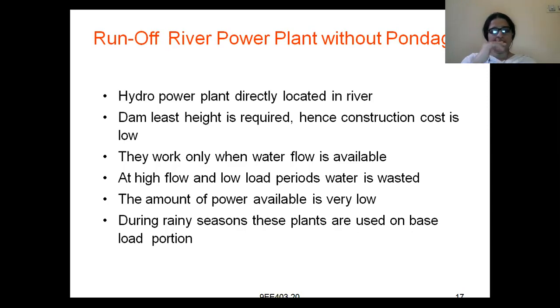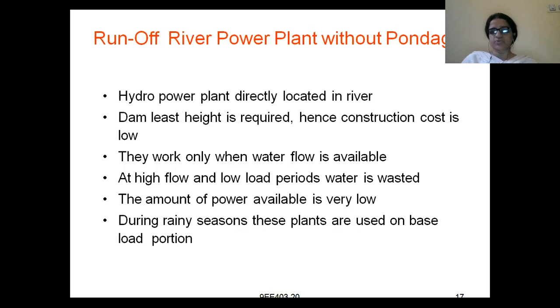At high flow and low load periods, water is wasted. If the flow of water is there, you are not trying to store water. The river is continuously flowing, and you are constructing your dam in the river itself. So at high flow and low load periods, water is wasted.